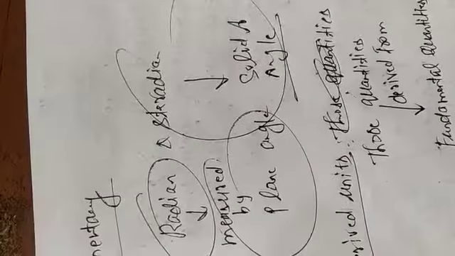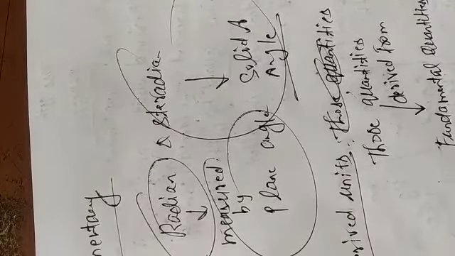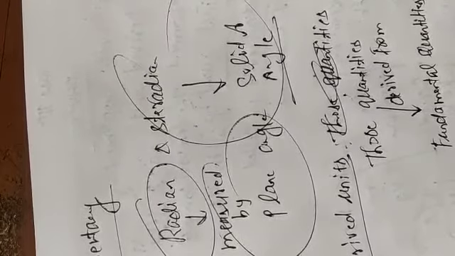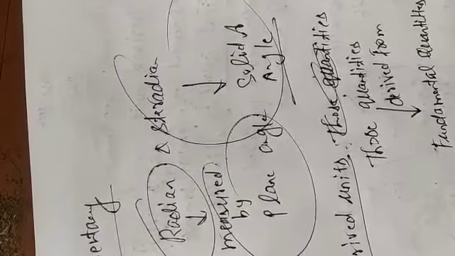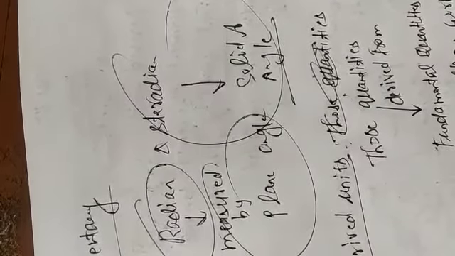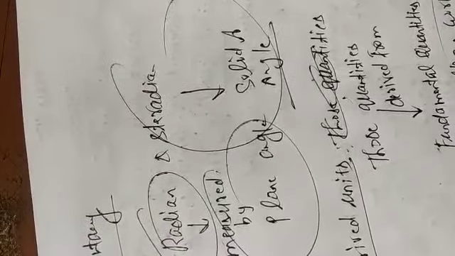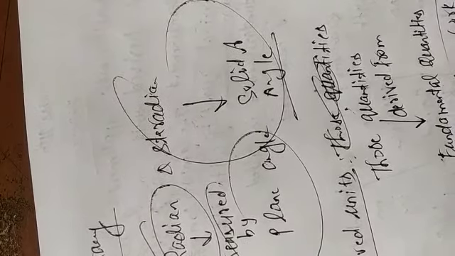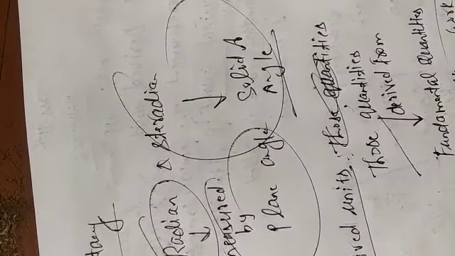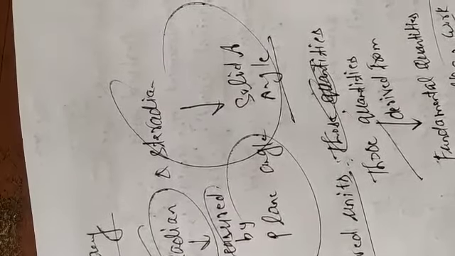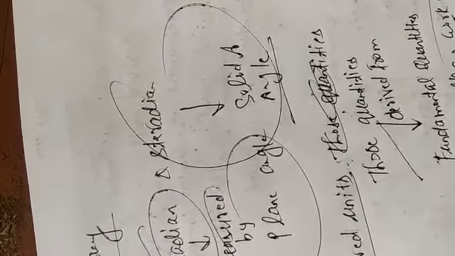Examples are velocity v, acceleration a, and work W, which is derived from force and displacement, W = F·s.